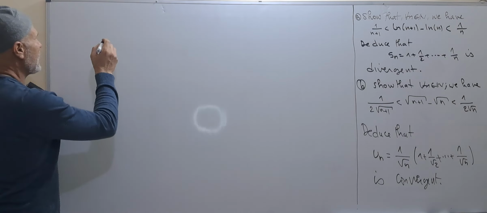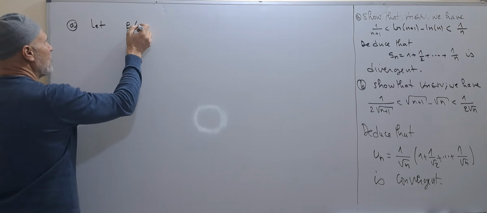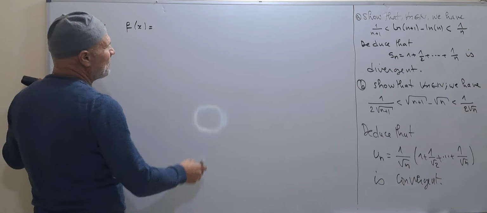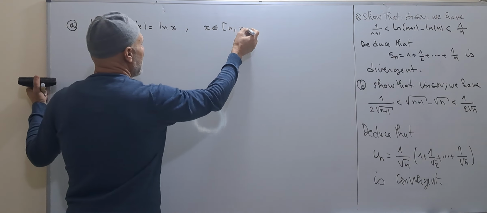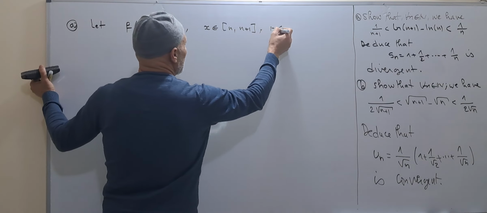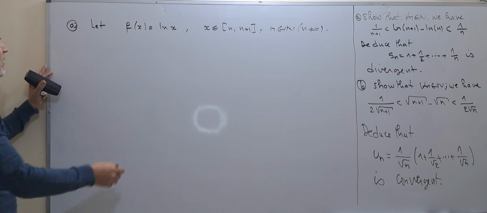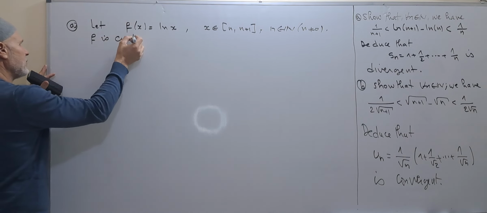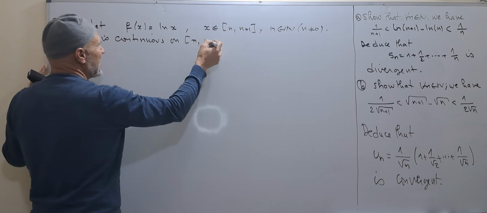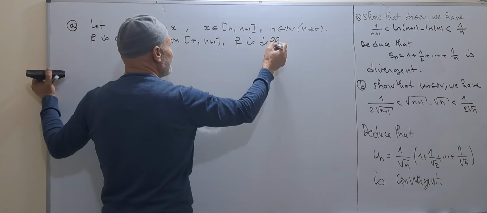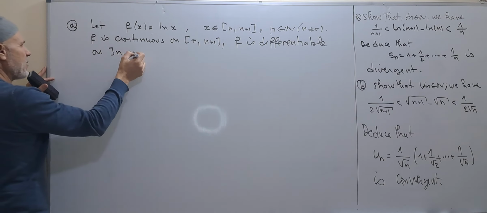For the first question, let us consider the function f of x, which is equal to ln x, on the interval n, n plus 1, where n belongs to the natural numbers, which means that n is different from 0. f is continuous on n, n plus 1. f is differentiable on n, n plus 1.